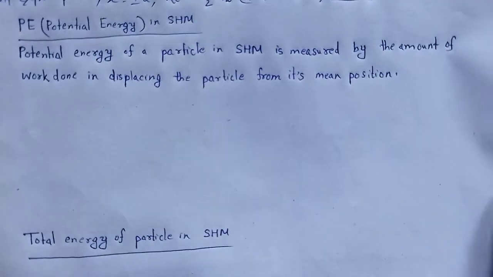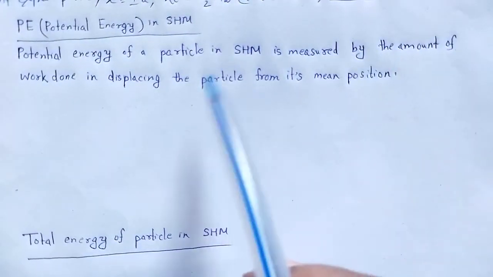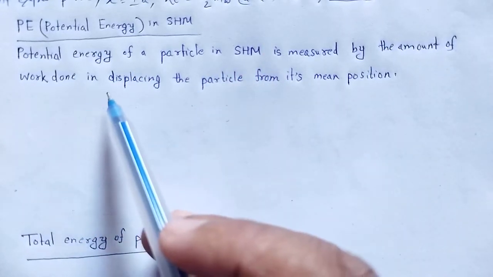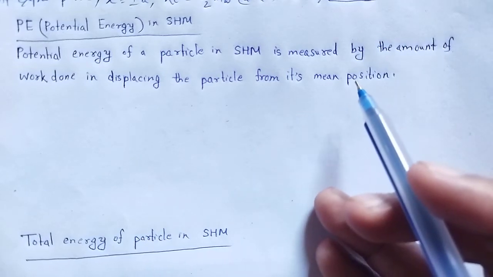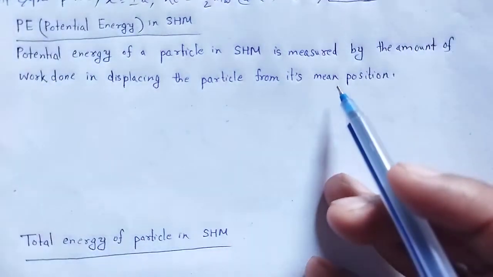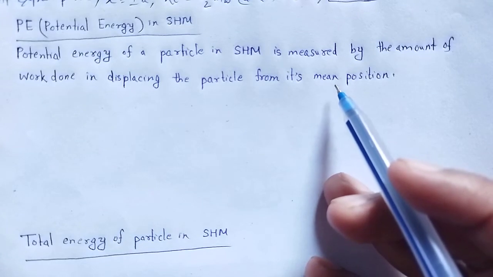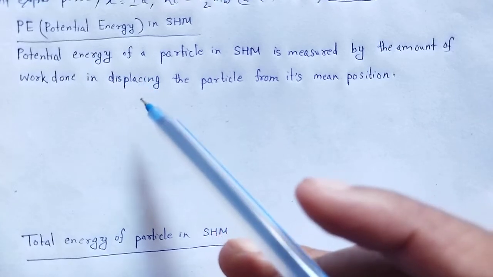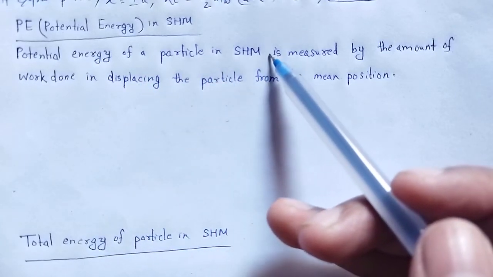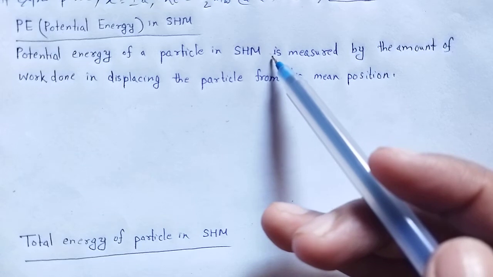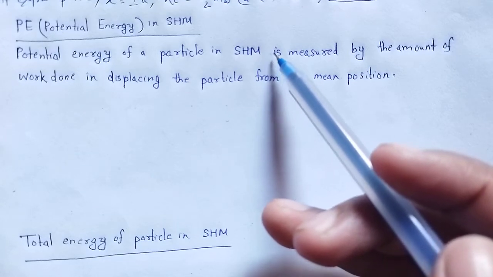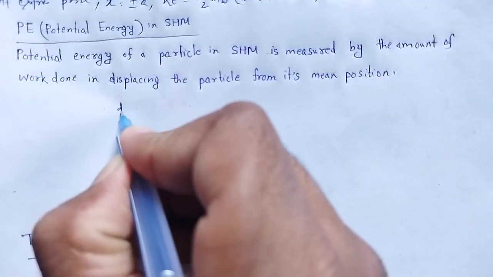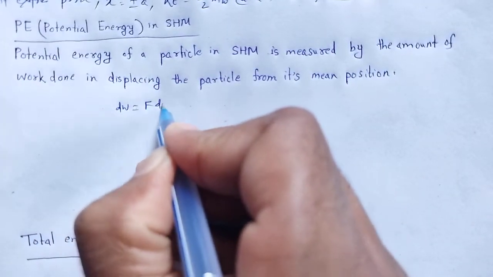Now the potential energy in SHM. We know the potential energy of a particle in SHM is measured by the amount of work done in displacing the particle from its mean position. That amount of work done by the particle when we take it from the mean position is the potential energy of the particle. If we consider a small displacement dx, the work done for that small displacement, let us take dW, will be F into dx.